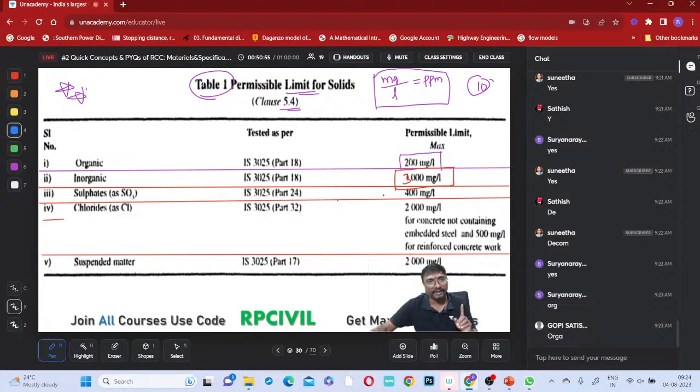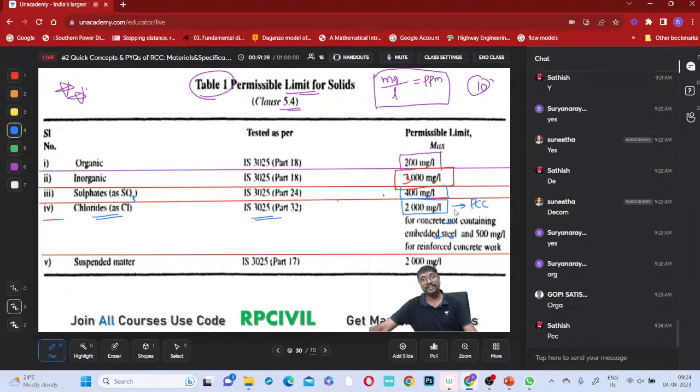Sulphates as SO3, same IS 3025 part 24. The maximum limit is 400 milligrams per liter, or 400 ppm. Chlorides as Cl, IS 3025 part 32, 2000 milligrams per liter for concrete not containing embedded steel, which means plain cement concrete. And 500 milligrams per liter for reinforced concrete work.